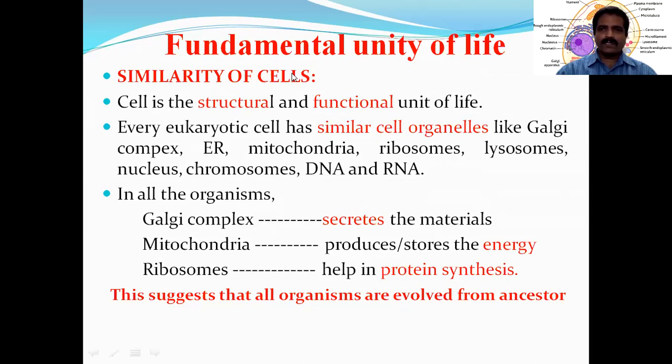In prokaryotes, the cell structure will be different. In most of the organisms, the structural elements of the cell and their functions are similar. Okay, there is a unity among these cells.